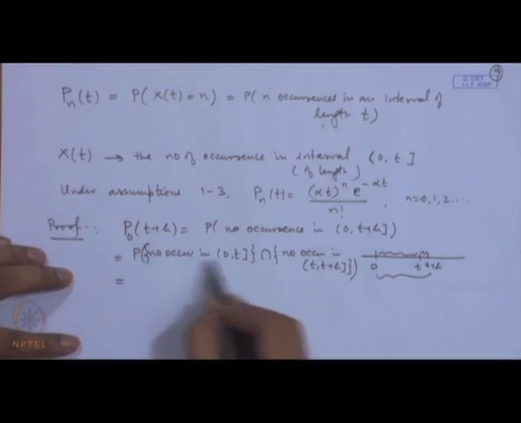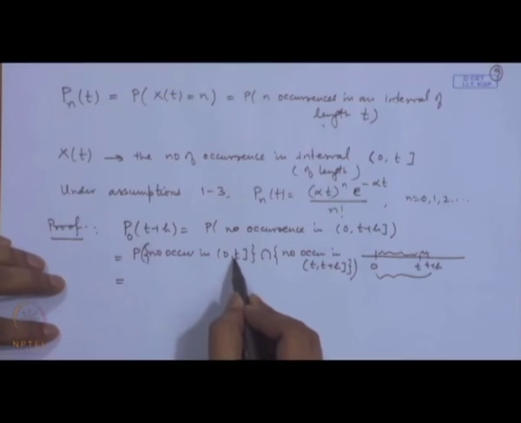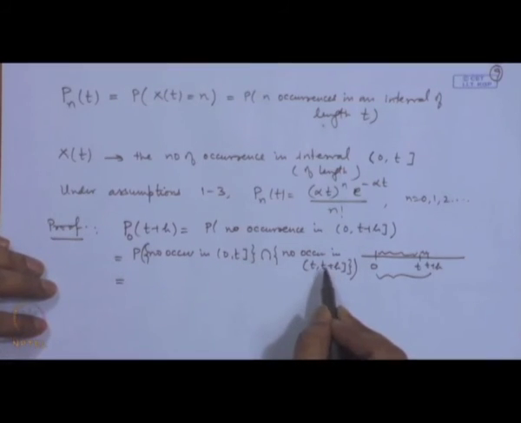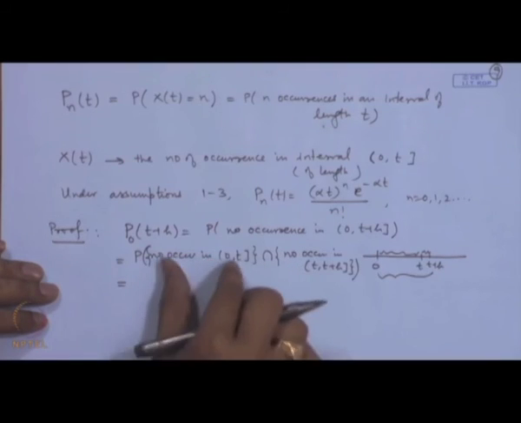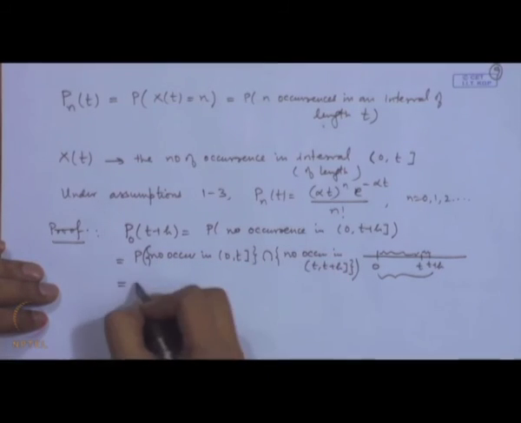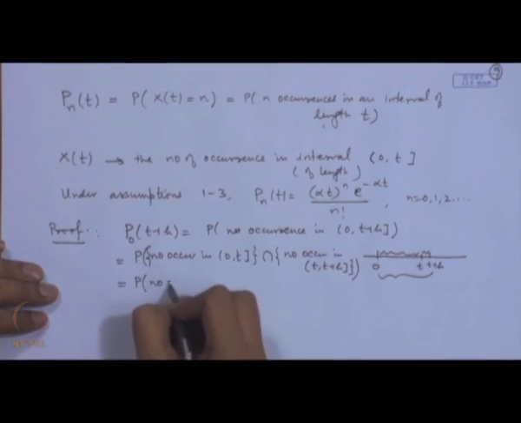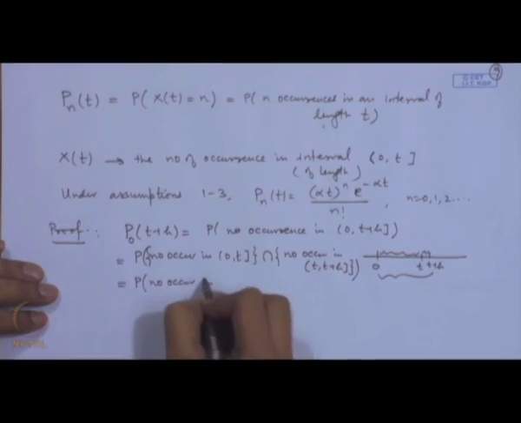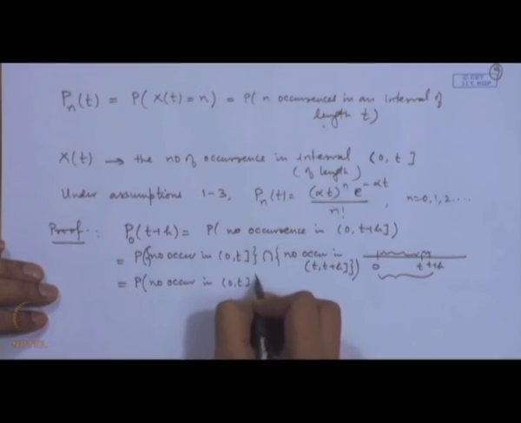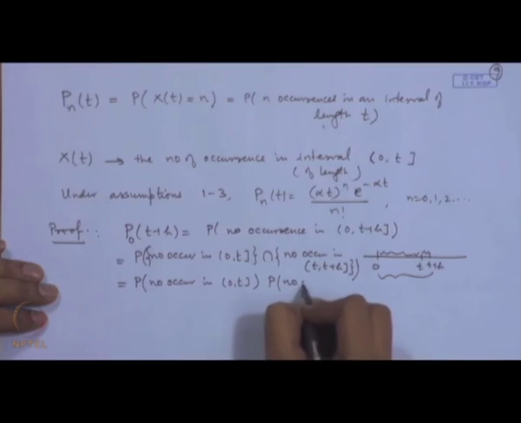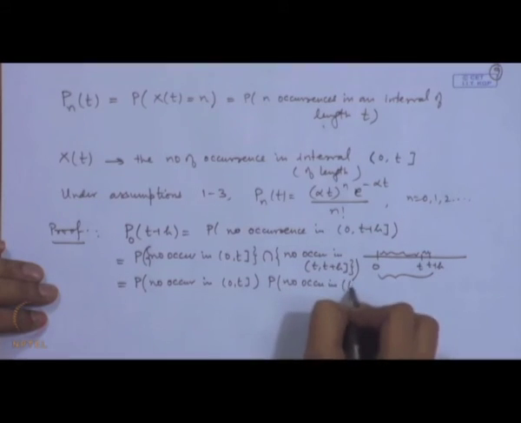Now, if we look at these intervals, this interval is disjoint from this interval. Using the first assumption, these two events are independent. So, we can write it as probability of no occurrence in 0 to t into probability of no occurrence in t to t plus h.